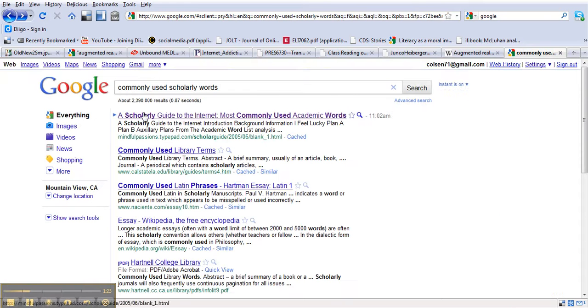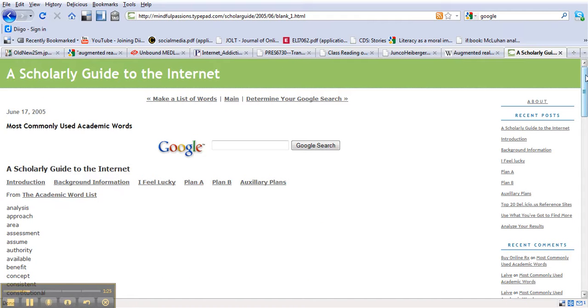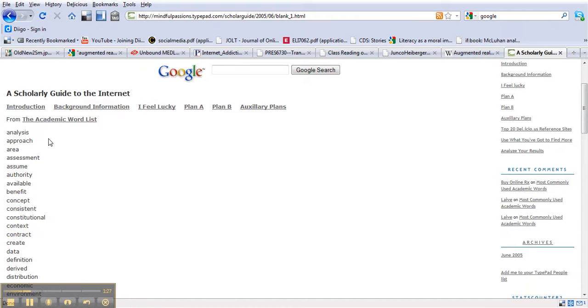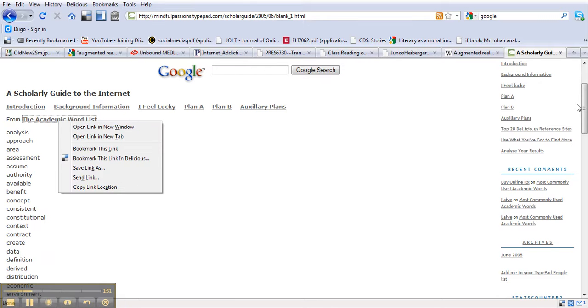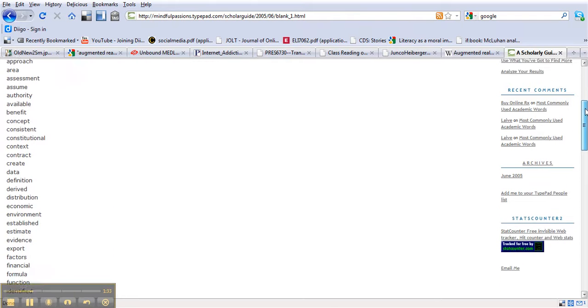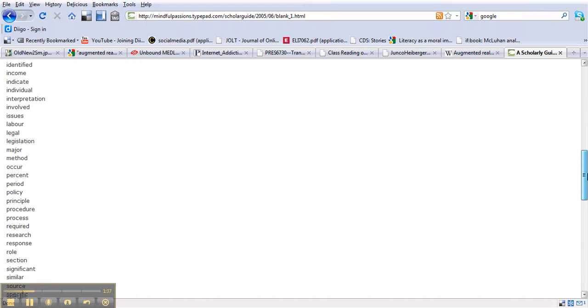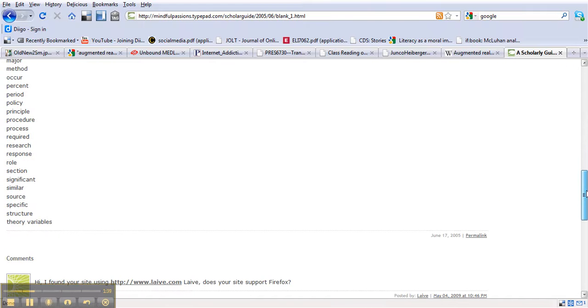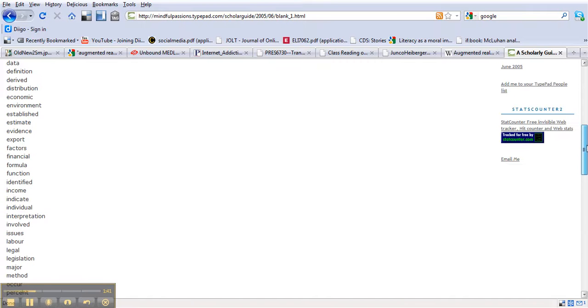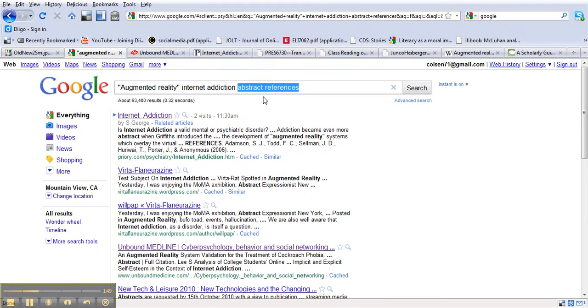But anyway, what this page has is, I have from the academic word list, and of course this is 5 years old. This is no longer a useful link, but it's just a list of commonly used words that are scholarly. And my suggestion is to just throw a few in there, particularly if they are words that you think might be in a psychological scholarly article. So anyway, let's just throw a few of these in here.